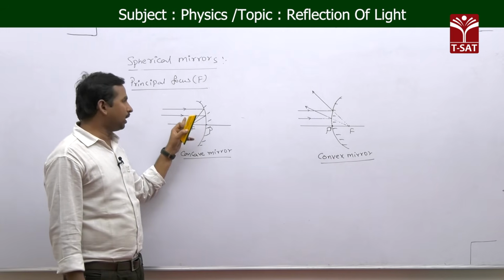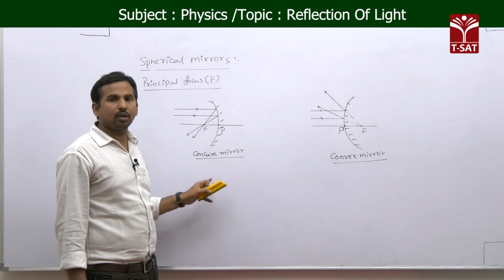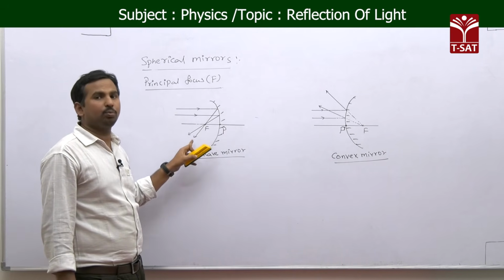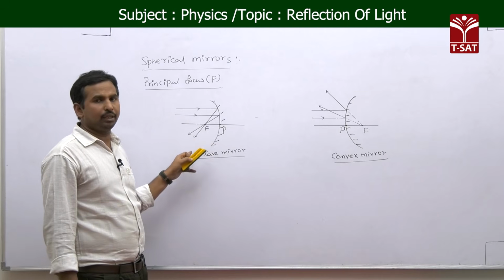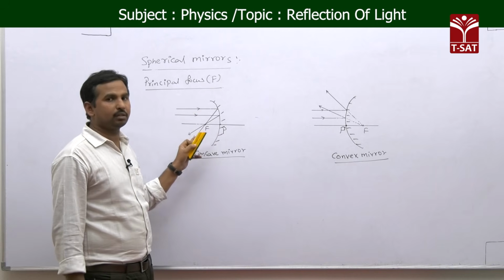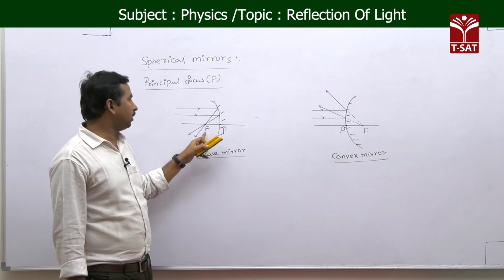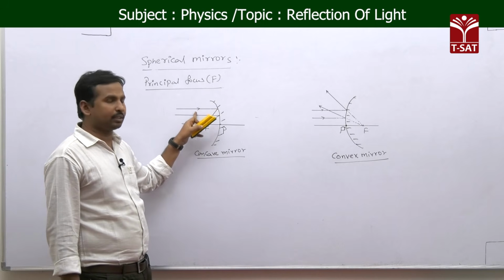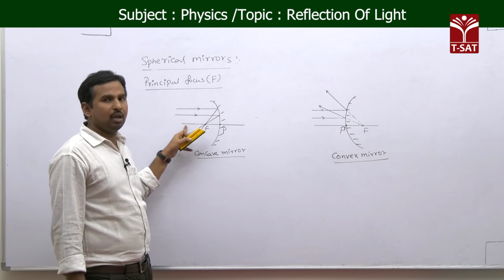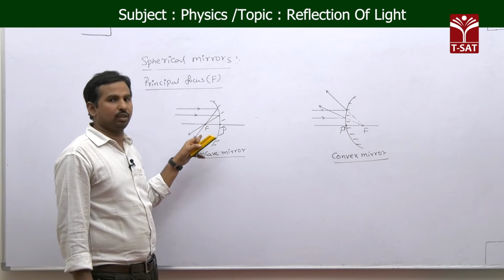When you are taking a parallel beam of light rays incident on a spherical mirror like a concave mirror, after reflection the light rays are going to meet at a point. And if that point is forming on the principal axis, then we call it a principal focus. If you take a parallel beam of light rays parallel to the principal axis for a spherical mirror, the focus is always formed on the principal axis only.